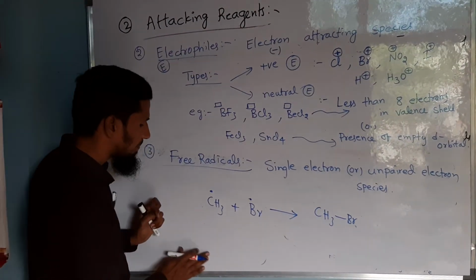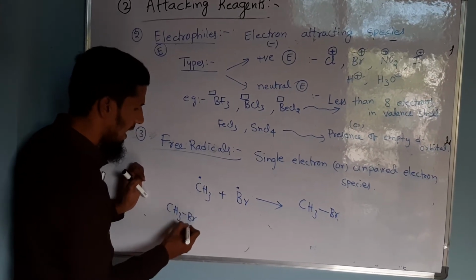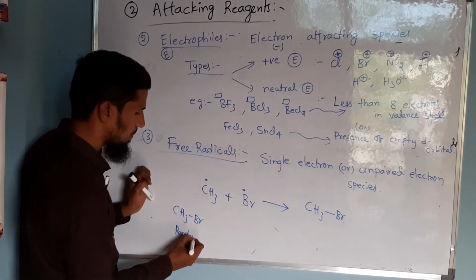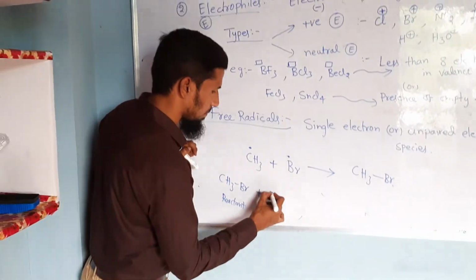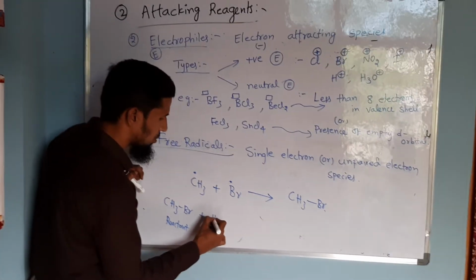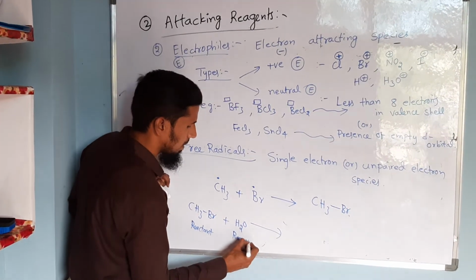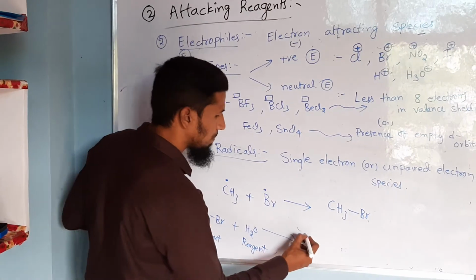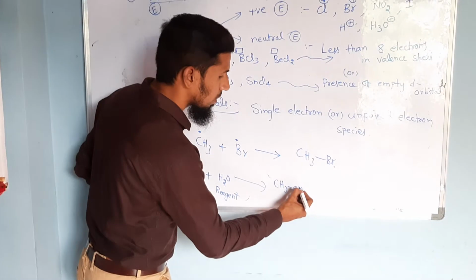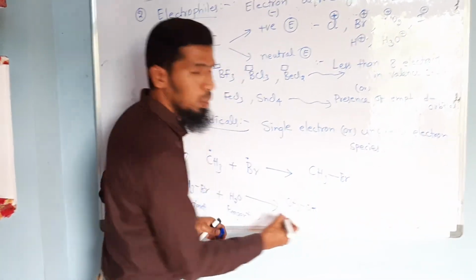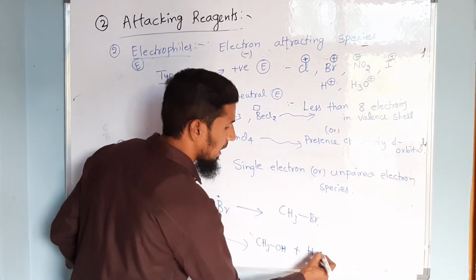For example, if I am taking CH3Br as reactant plus the reagent which we are considering here as H2O, this is a reagent, and it results in the formation of CH3OH, that is methanol is formed here, and along with this the product will be HBr.